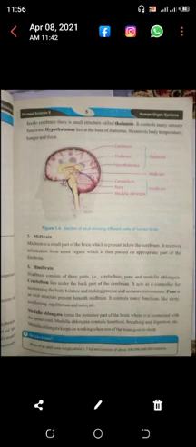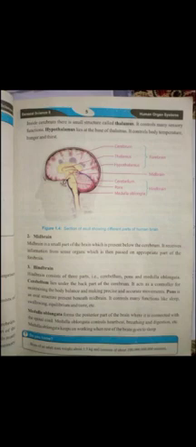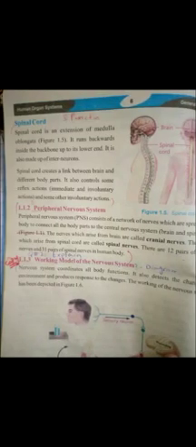Next part of hindbrain is the medulla oblongata, which forms the posterior part of the brain where it is connected with the spinal cord. Medulla oblongata controls the heartbeat, breathing and digestion. Next part is spinal cord, which is the second part of the central nervous system. Spinal cord is the extension of medulla oblongata, and it creates a link between the brain and the different parts of the body. Its function is to control some reflex actions like voluntary actions and involuntary actions.